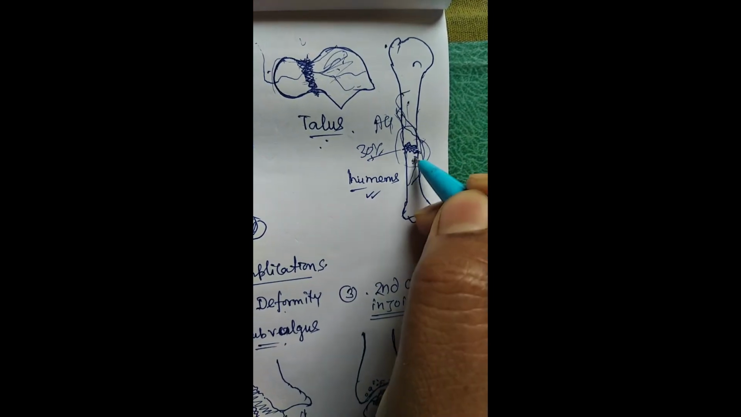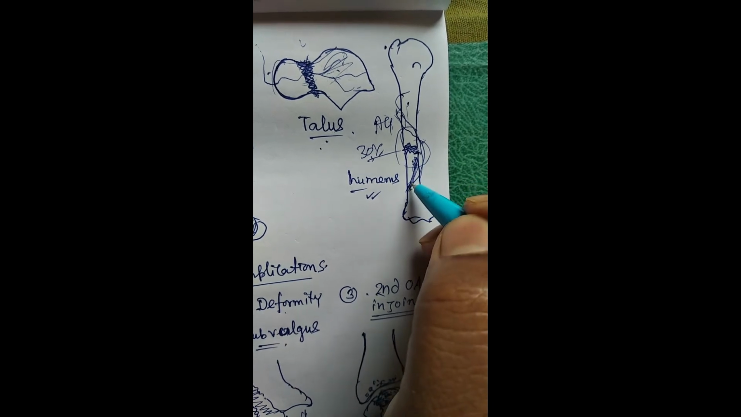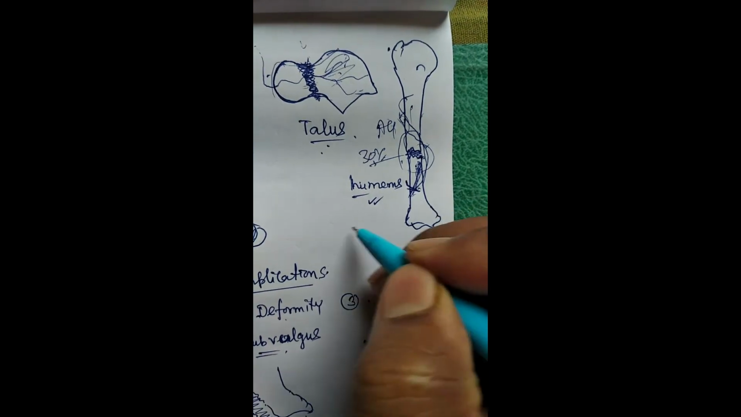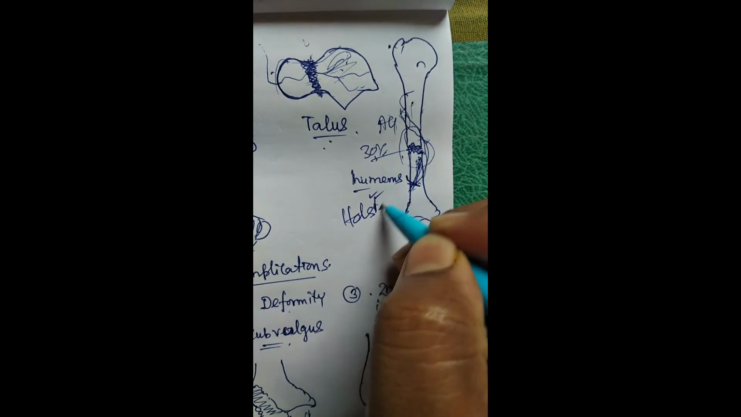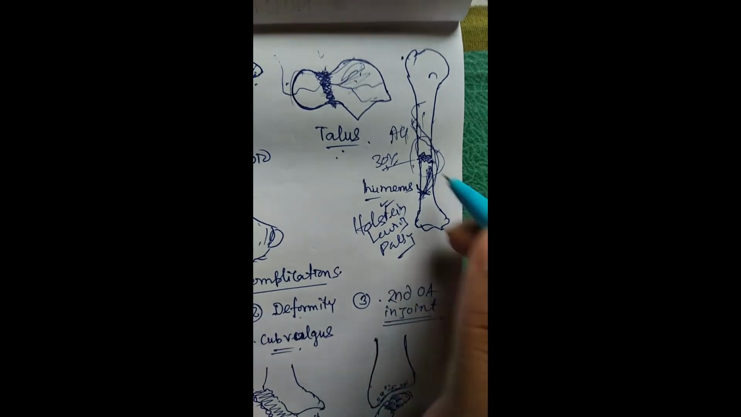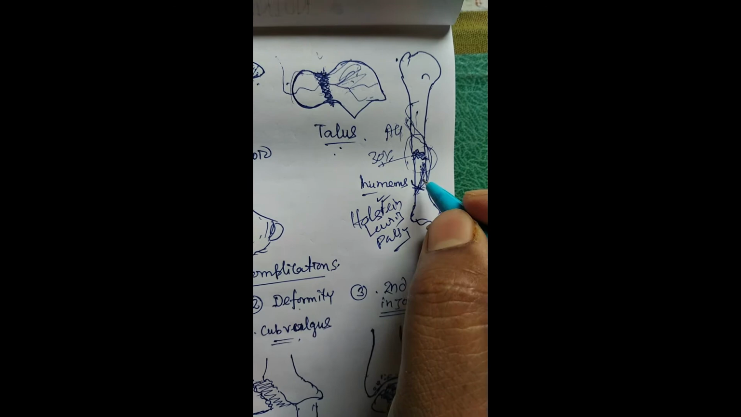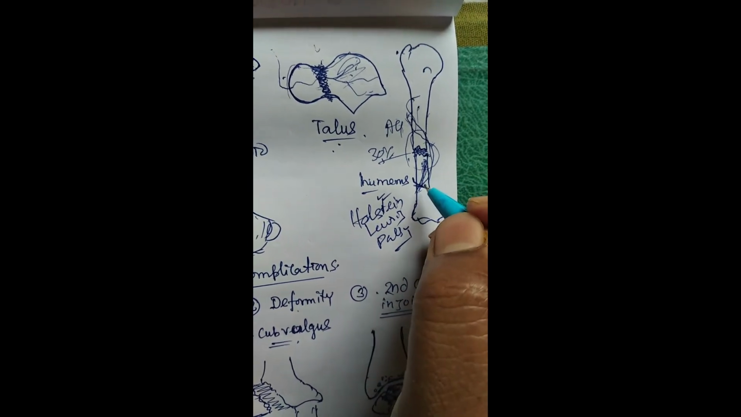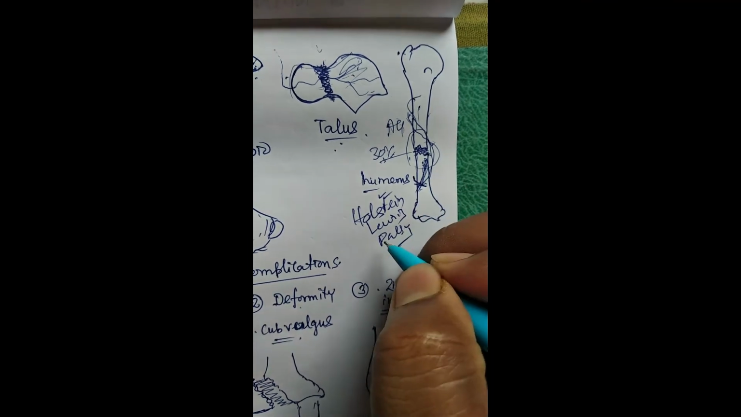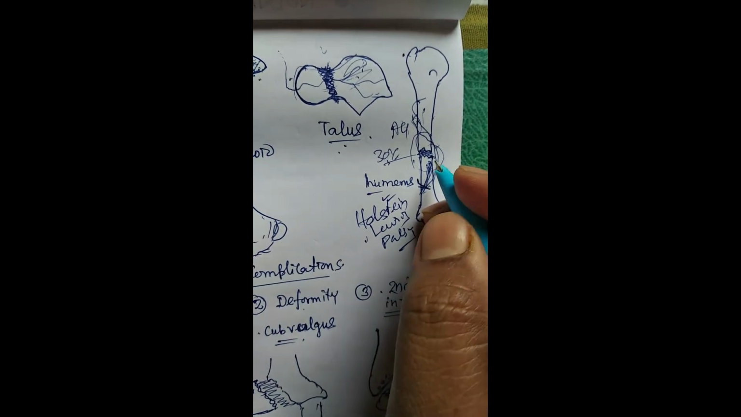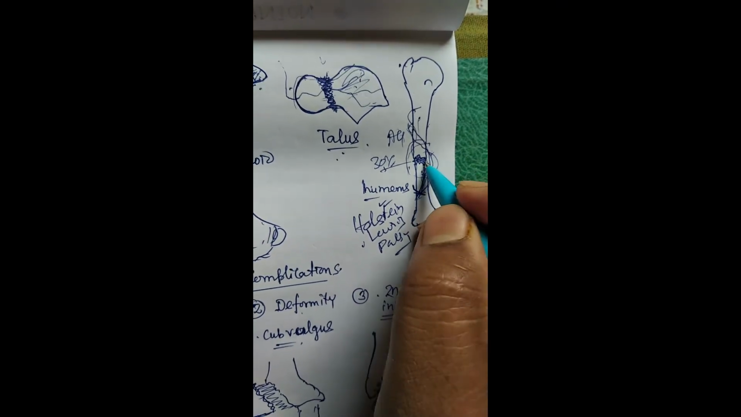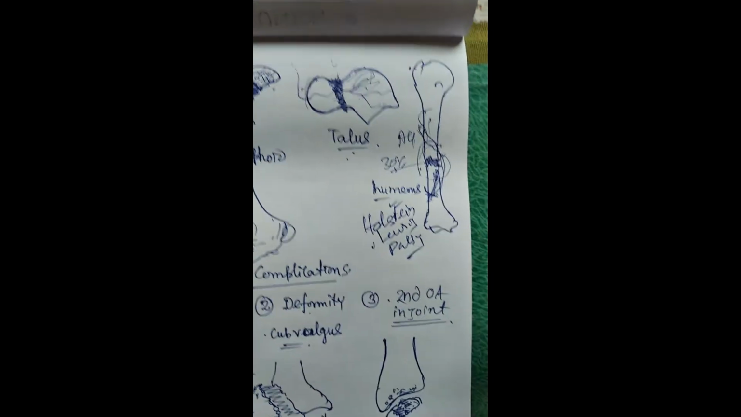Sometimes if there is any fracture over the lower 1/3 of the humerus, the radial nerve will get entrapped in the fracture. This is called Holstein-Lewis palsy. The high radial nerve palsy, low radial nerve palsy occur in this. High radial nerve palsy occurring in this region is called Holstein-Lewis palsy. But you have to remember that due to improper immobilization, the chance of non-union in the humerus shaft is very high.